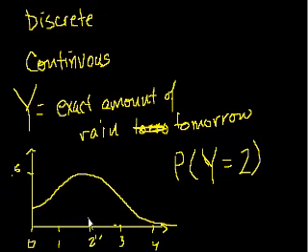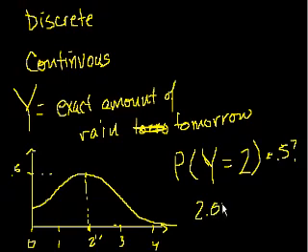Well, based on how we thought about the probability distribution functions for the discrete random variable, you'd say, okay, 2 inches, that's the case we care about right now. Let me go up here. It looks like it's about 0.5. And you say, is it a 0.5 chance? And I would say, no, it is not a 0.5 chance. Before we even think about how we would interpret it visually, let's just think about it logically. What is the probability that tomorrow we have exactly 2 inches of rain?